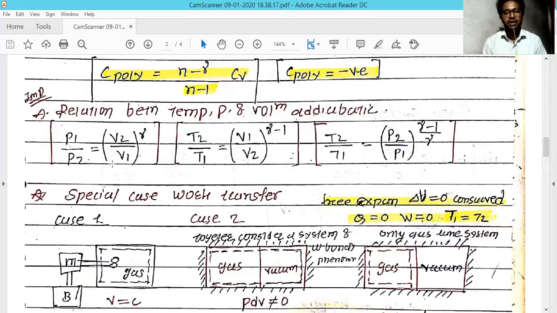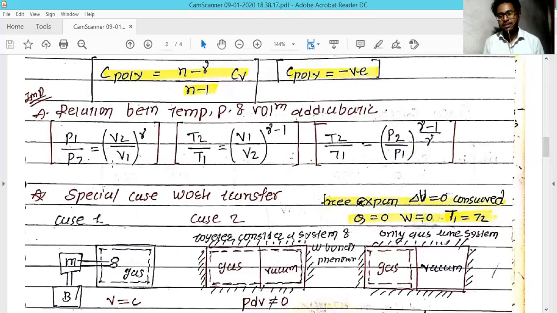Now the formula turns out to be T1 V1 raised to the gamma minus 1 equal to T2 V2 raised to the gamma minus 1. If you rearrange that formula, you get the second formula: T2 divided by T1 equal to V1 divided by V2 raised to the gamma minus 1.